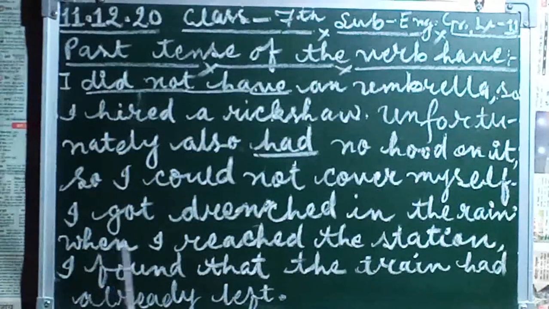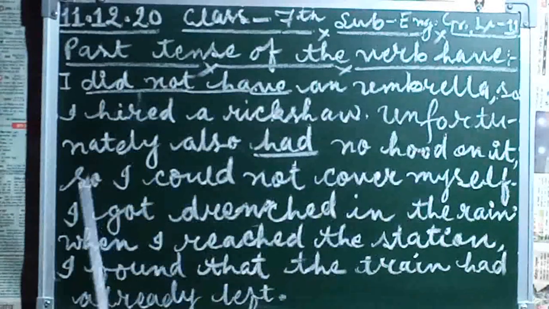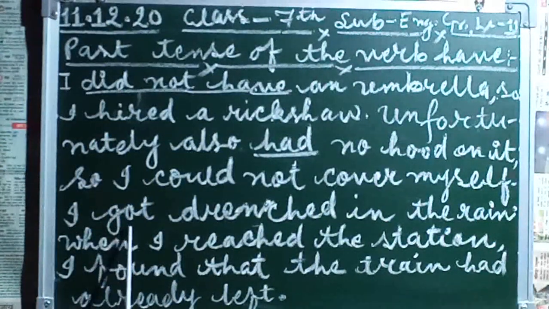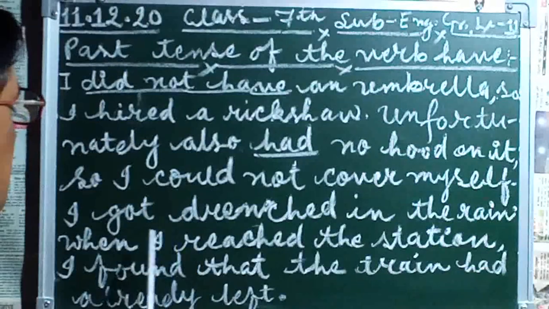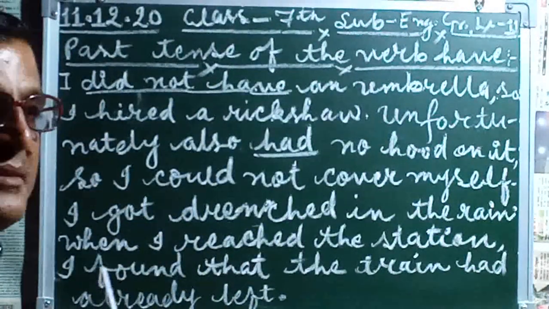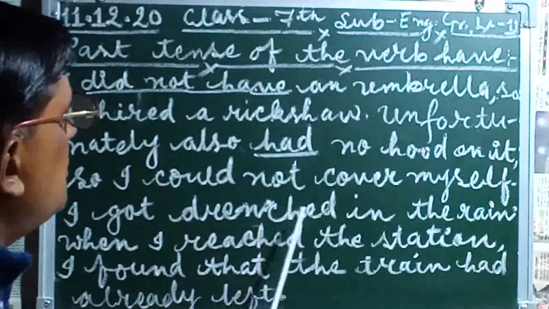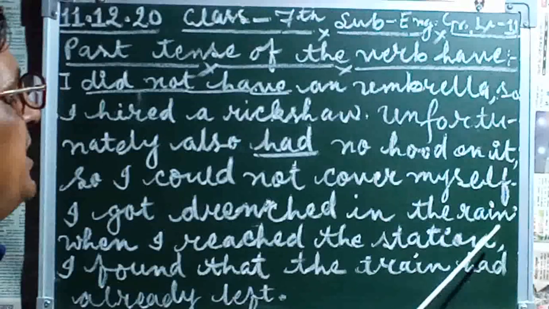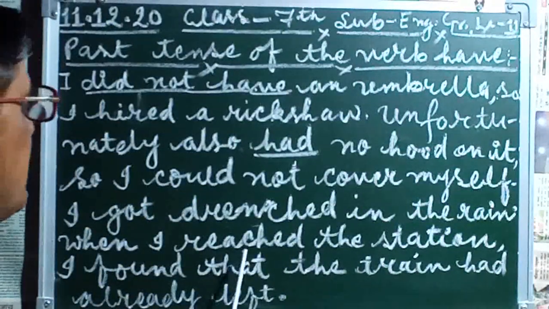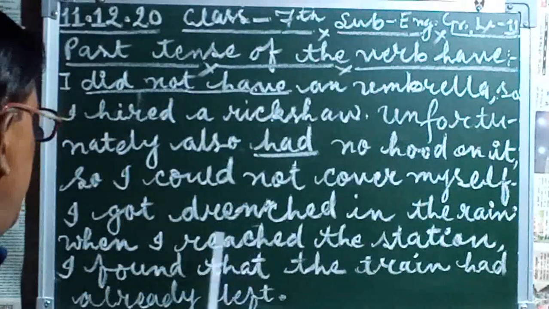I'm using could, and this is a past form of the verb. I got, this is also past form, get, got. Got is past form of the word. I got drenched. Drenched means to be wet. Here also wet, this is also past form, in the rain when I reached the station. Reached is also a past form given here.